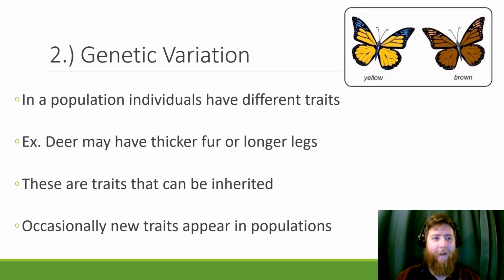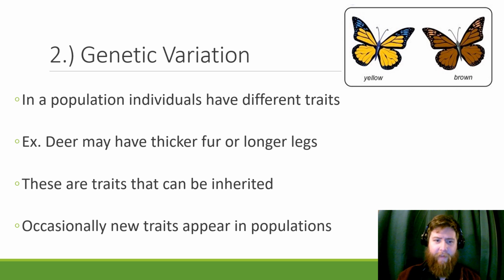The second part of natural selection is genetic variation. In a population, individuals have different traits. So deer might have longer or thicker legs, or they might have thicker fur. These different butterflies here are different colors that could help them hide in different trees.